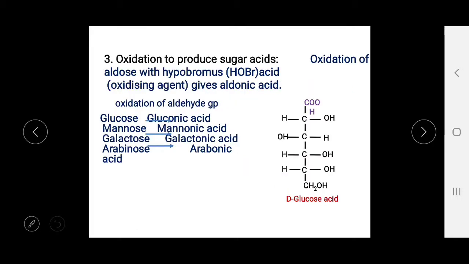The third one is oxidation, which produces sugar acids. Oxidation of an aldose with hypobromous acid gives the aldonic acid. For example, glucose forms gluconic acid and mannose results in mannonic acid.